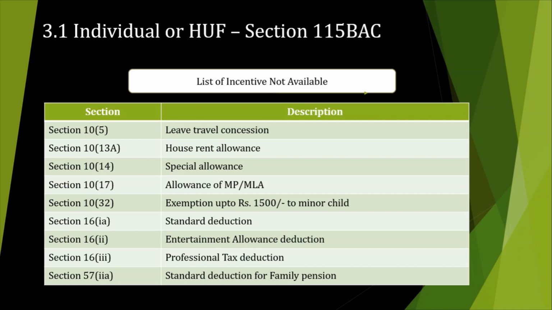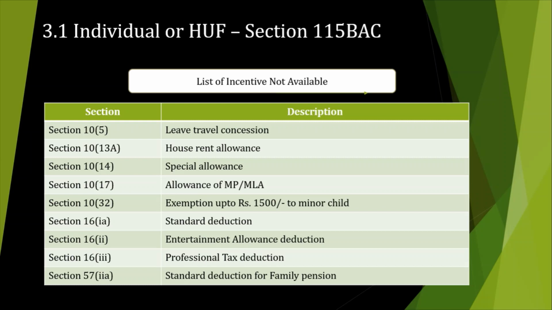But there are a few other incentives which are available to the individual. Any interest generated on a public provident fund is still exempted under section 10(11). Any interest earned on a Sukanya Samriddhi account is also exempted under section 10(11A).